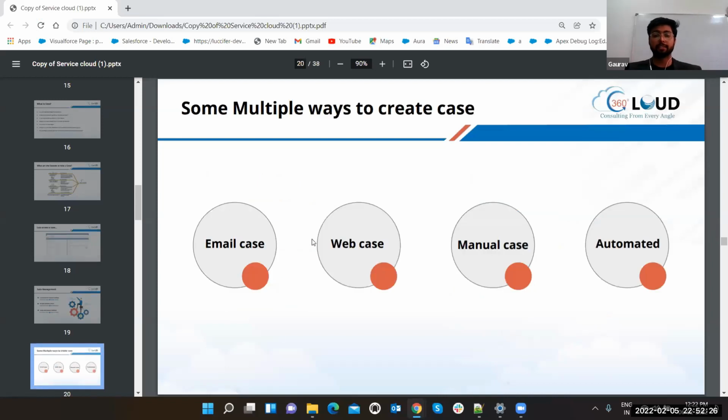There are multiple ways to create a case. Someone asked, can we create a case just manually? No, these are the things. Email to case: we can create a system inside Salesforce through which someone will just email on a link and it will automatically create a case. Web to case: we can make a custom form, or there is a web to case functionality in Salesforce through which a code will be given, and you can paste it on any of your sites and just fill in the details. It will create a case. Manual case is just by clicking on the new button, and automated process will automatically create the case with multiple resources. Now let's see each of them one by one.